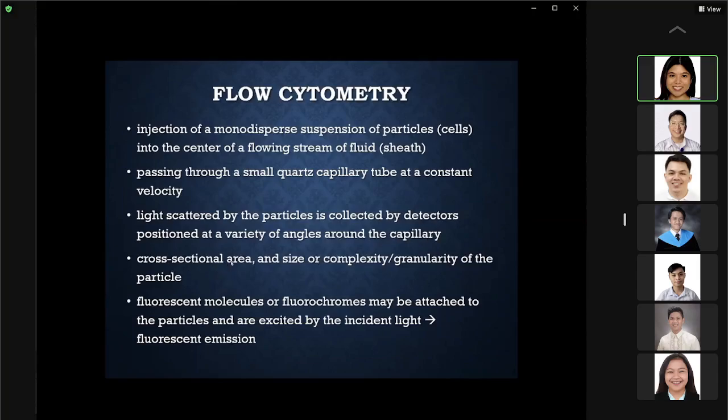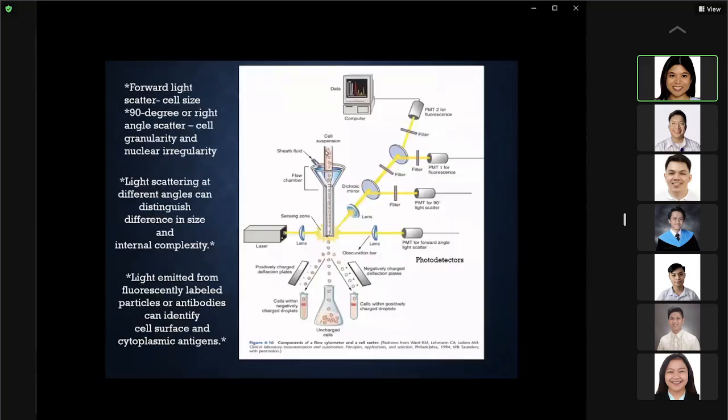So the cross-sectional area, the size or complexity and granularity of the particles are identified, and these are the basis for classifying the cells. Fluorescent molecules or fluorochromes may be attached to the particles, and they will also be excited by an incident light, which you call your fluorescent emission. So this is an example of your flow cytometry.